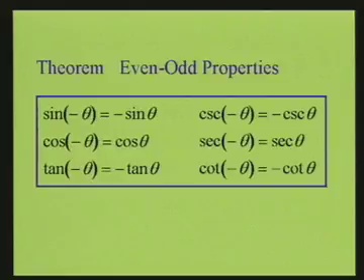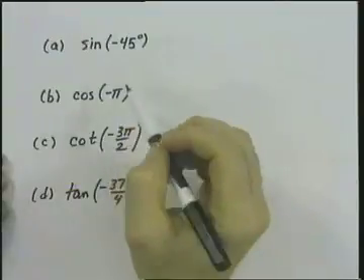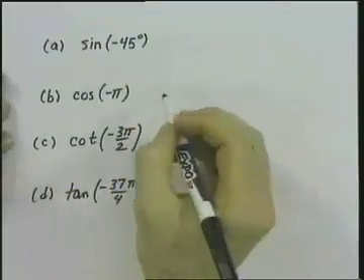The cosine and secant functions are even because the cosine of negative theta equals the cosine of theta, and finally the secant of negative theta equals the secant of theta. We can use these even and odd properties to evaluate certain trigonometric functions.